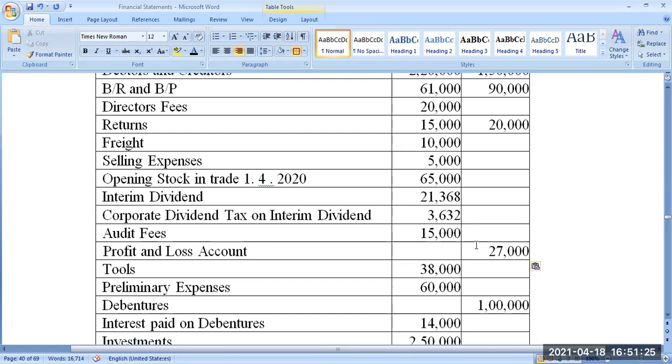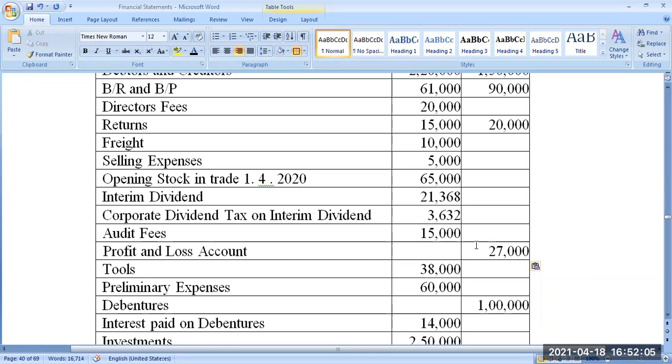Loss on sale of furniture, loss on sale of asset, loss on sale of any fixed asset. That will be an individual item. When you are selling an old asset, you bought a machine, used it for 4 years and sell it at the end of the 4th year. That time you are selling it for less than the book value. What is book value? Cost of the asset minus depreciation till date is the book value. Suppose you bought an asset for 1 lakh, used for 3 years. 3 years depreciation is 10,000 rupees each. Now what is the worth of the asset in the book?